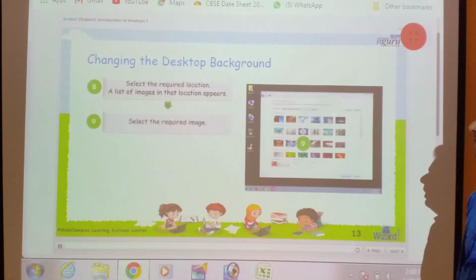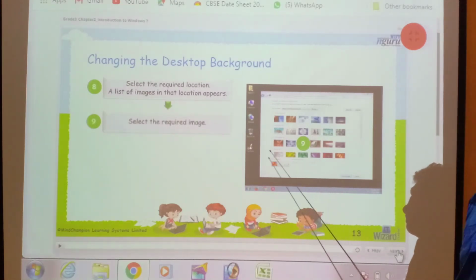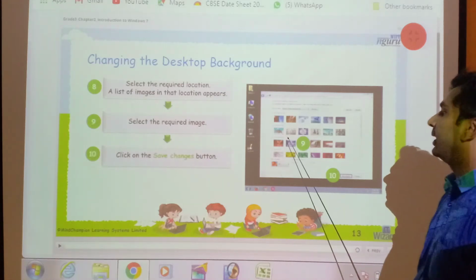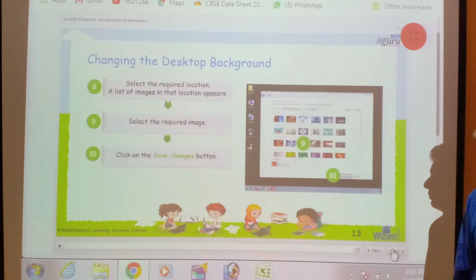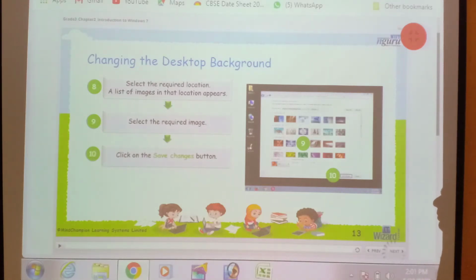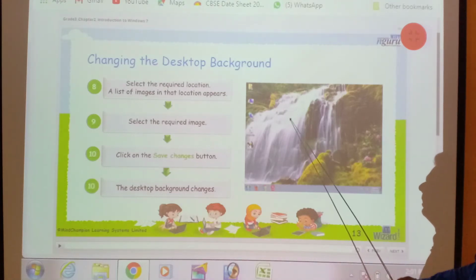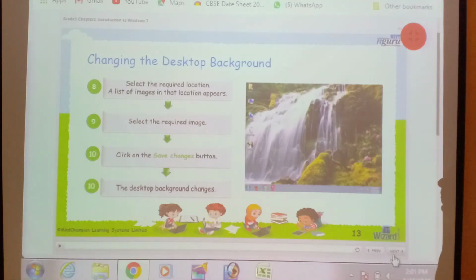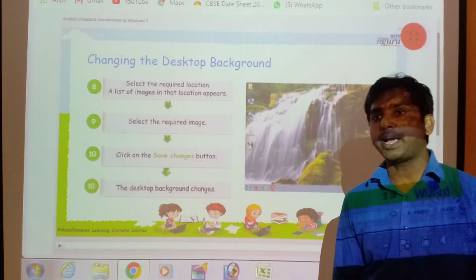Now next, select the required image and click on Save Changes button. Then the desktop background is changed. Okay, students, we have learned how to change desktop background.